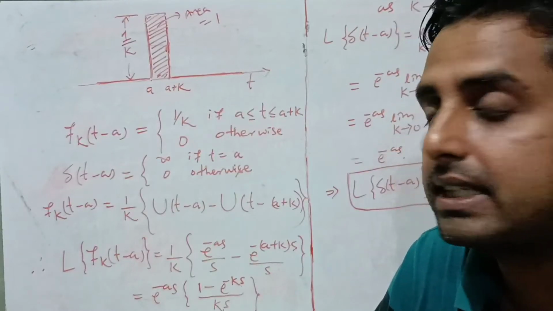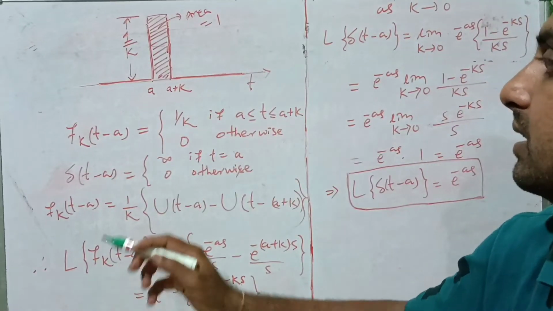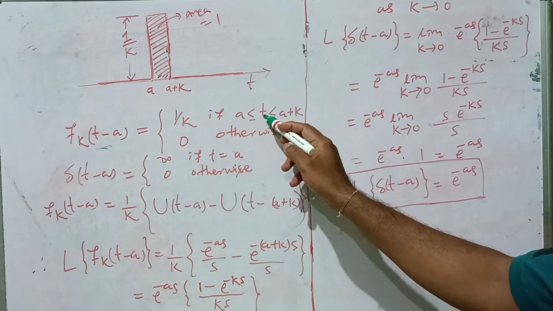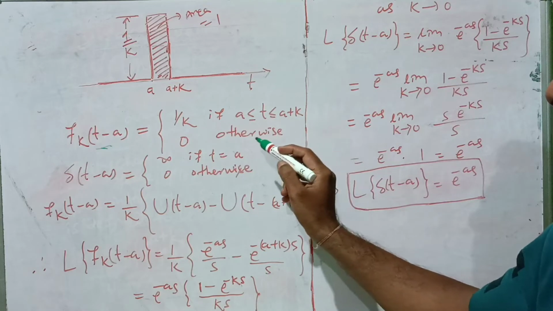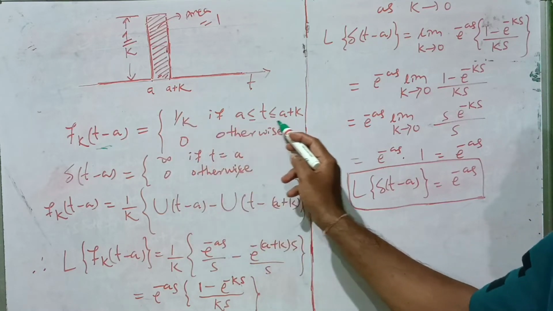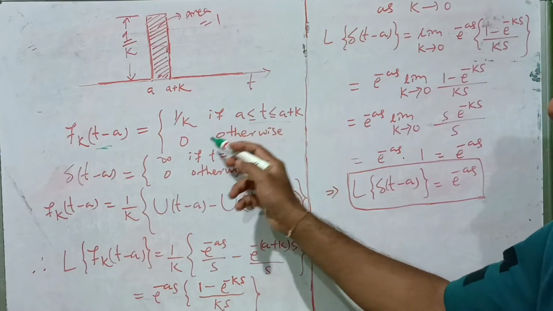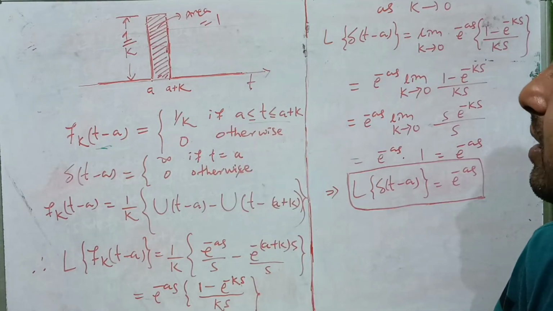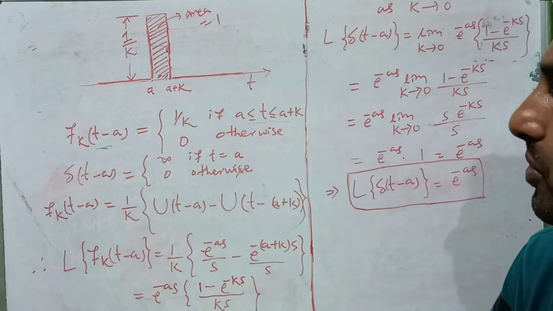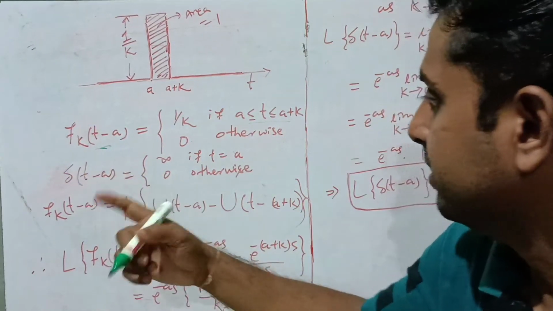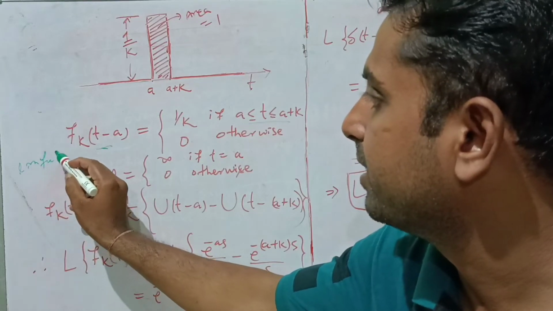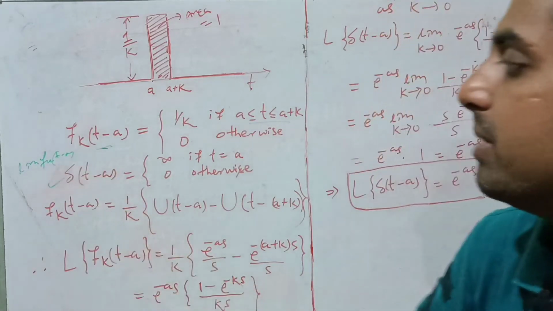So we got, when we consider f_k(t − a) as 1/k if a ≤ t ≤ a + k and 0 otherwise. So when f_k(t − a) is 1/k in this interval, and in other cases it is 0, then we define the delta function δ(t − a) as the limit, as k tends to 0, of f_k(t − a).